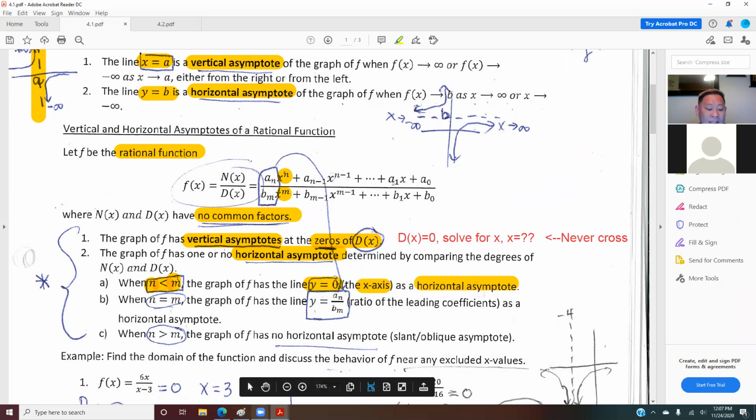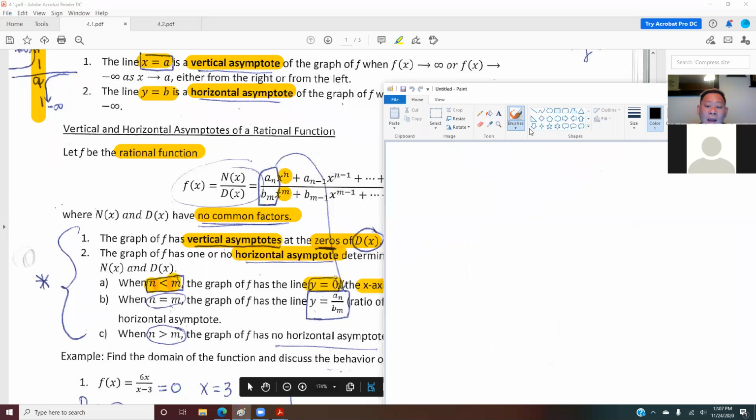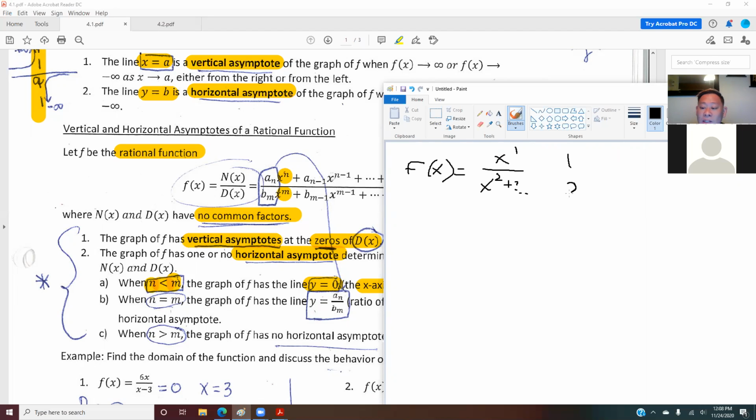For example, if you have x on top and x squared on the bottom, plus whatever behind, the top power is 1 and the bottom power is 2, and 1 is less than 2, so this one will have a horizontal asymptote of y equals 0.